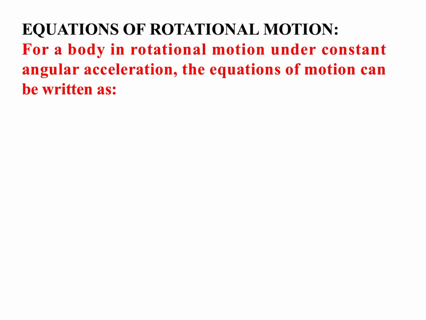For a body in rotational motion under constant angular acceleration, the equations of motion can be written as follows. Dear students, you must remember that to apply the equations of motion, the acceleration must be constant. So here, as we are talking about rotational motion, angular acceleration must be constant. Angular acceleration is represented by the symbol alpha.